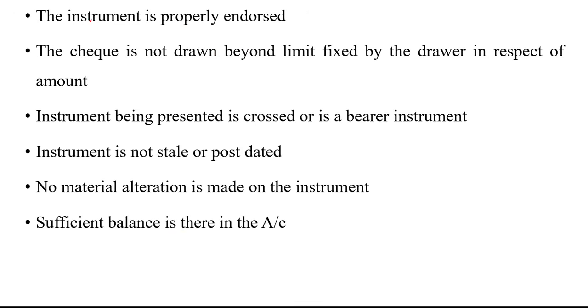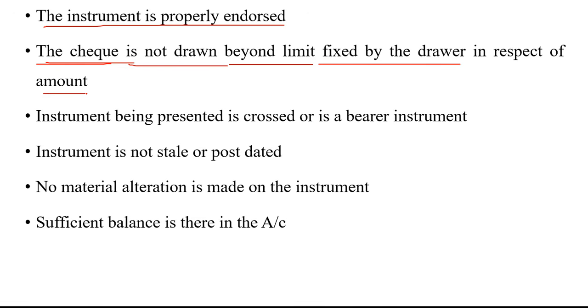Next is the instrument is properly endorsed. If the check is endorsed to a third person, then the signature of the endorsement should be properly checked by the paying banker. Now the next precaution the paying banker should take is that the check is not drawn beyond the limit fixed by the drawer in respect of the amount.